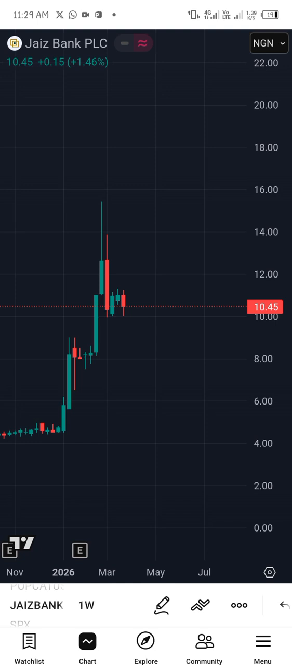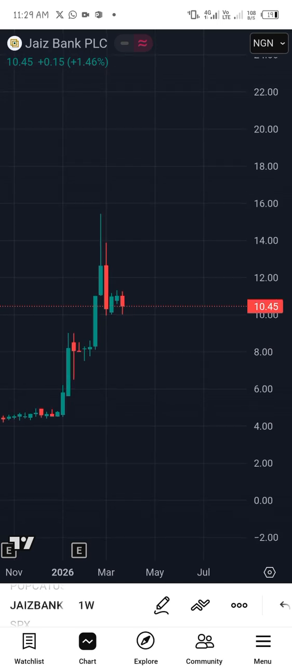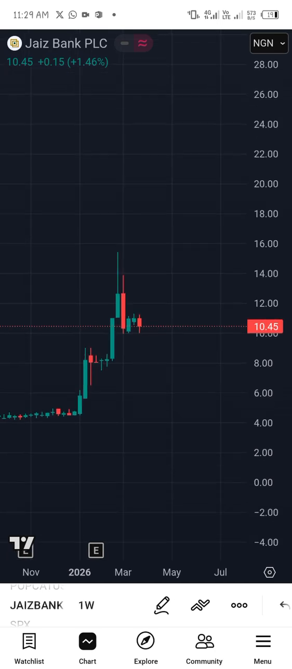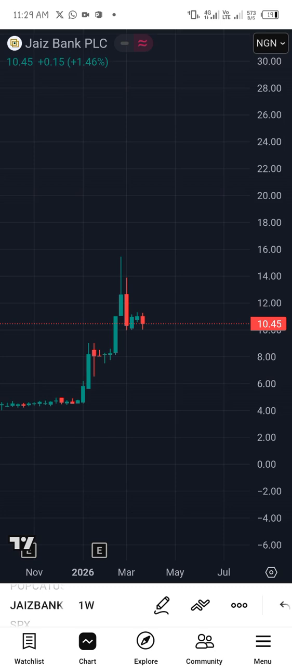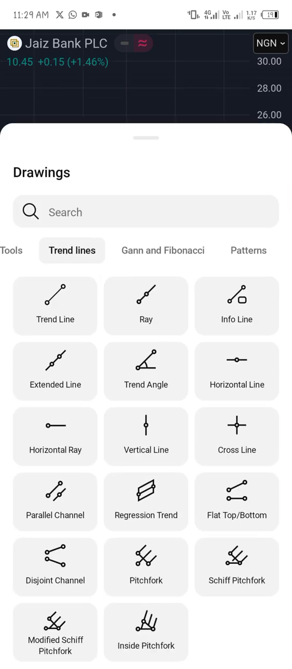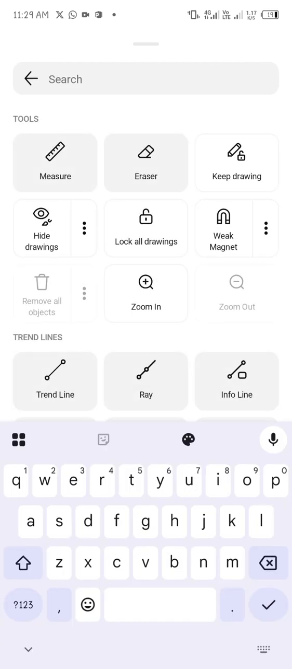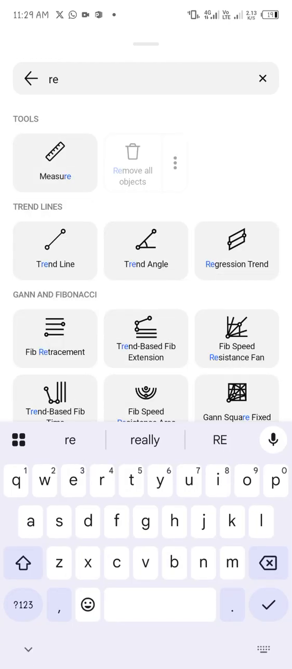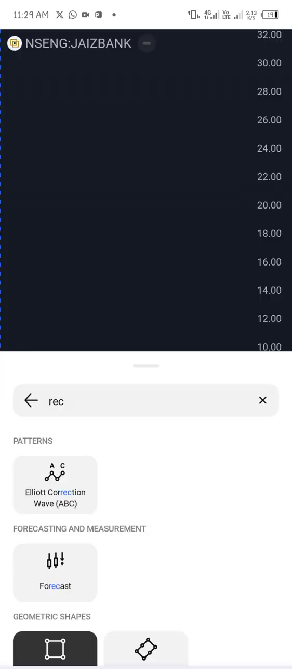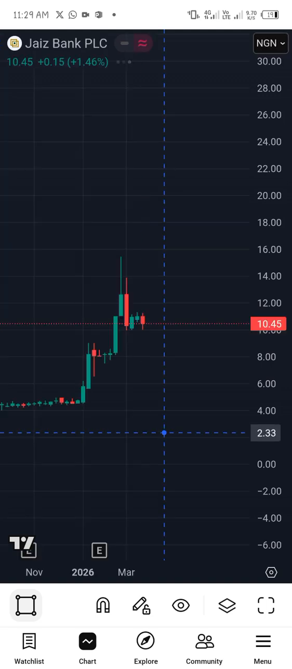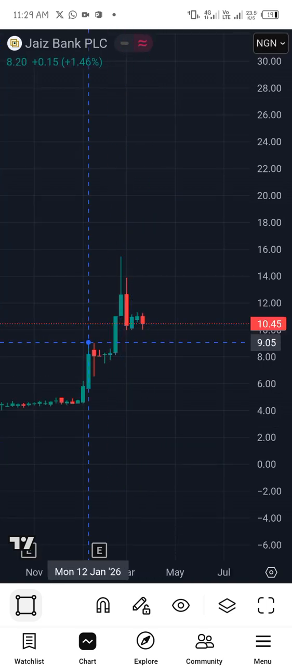Now, this is Jais Bank. It's also part of the financial services in Nigeria. So here it is. And there are many, many indicators proving to us that this bank has a lot of potential. Now let's try and do a small technical analysis, just a little one. So where is my rectangle? Rectangle, okay. I'm coming. So here it is.